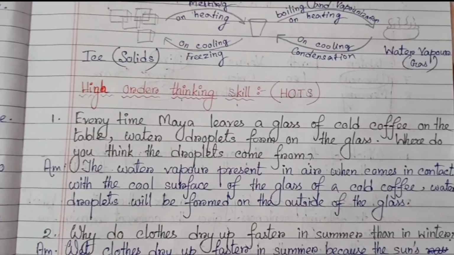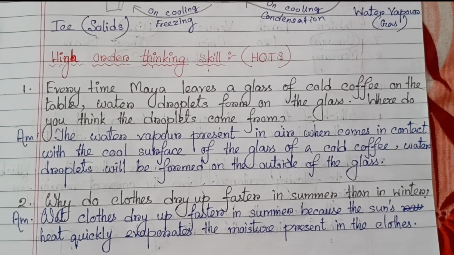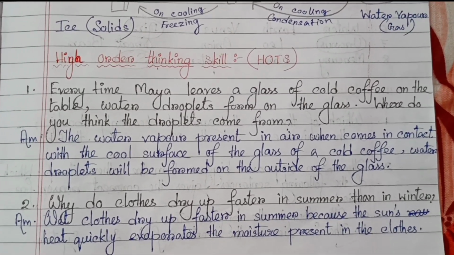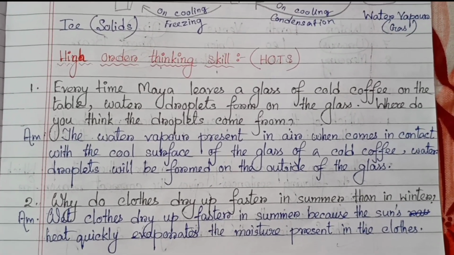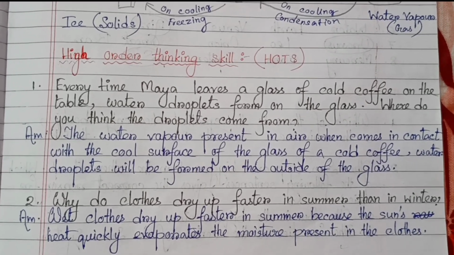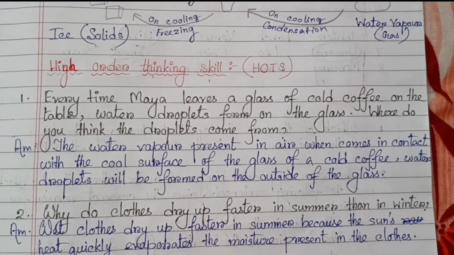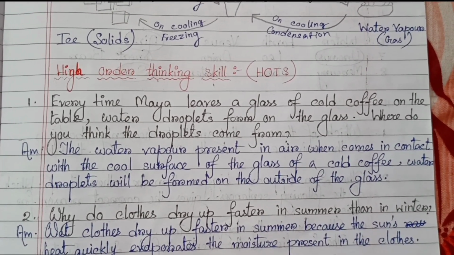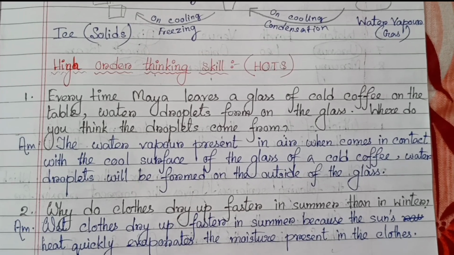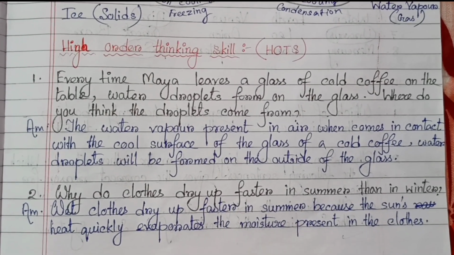Okay, now high order thinking skills, that means HOTS. Number 1, every time Maya leaves a glass of cold coffee on the table, water droplets form on the glass. Where do you think the droplets come from? The water vapor present in the air, when it comes in contact with the cool surface of the glass of cold coffee, forms water droplets on the outside of the glass.